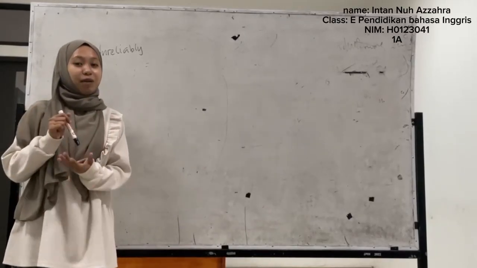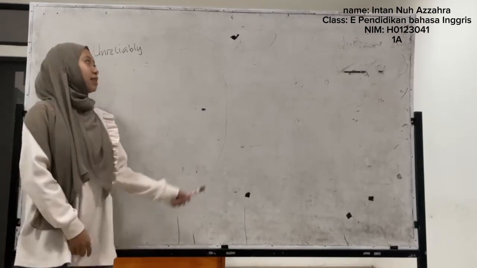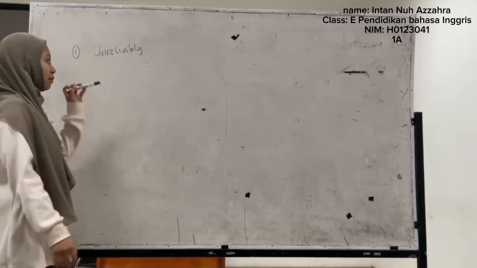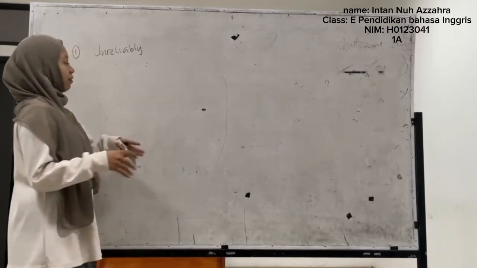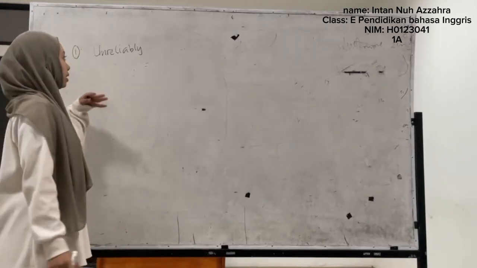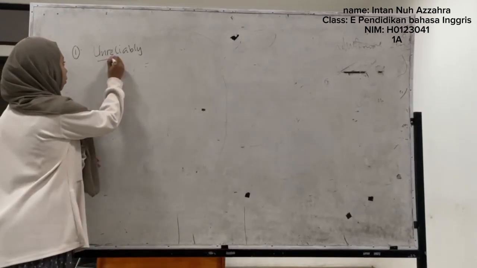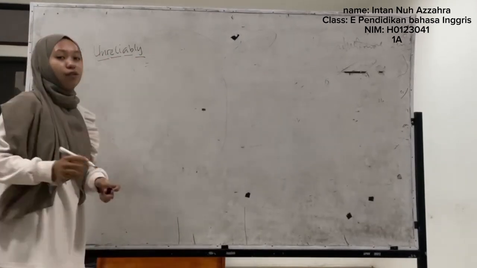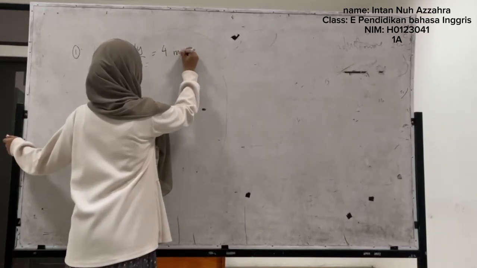Given the task here, I am going to explain the number, types, and subtypes of morphemes in this word. The word is "unreliably." Here we have to know the number of morphemes. For this word, there are four: one, two, three, and four. So I have to write these four morphemes.